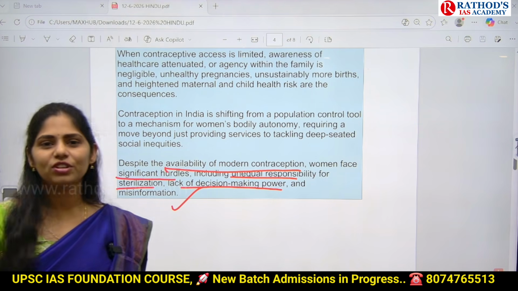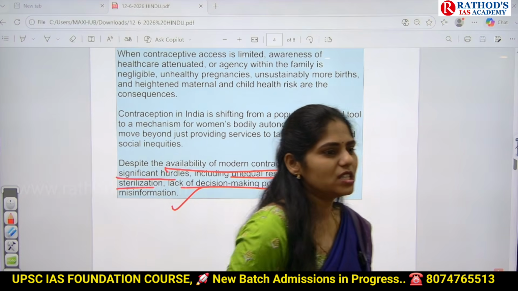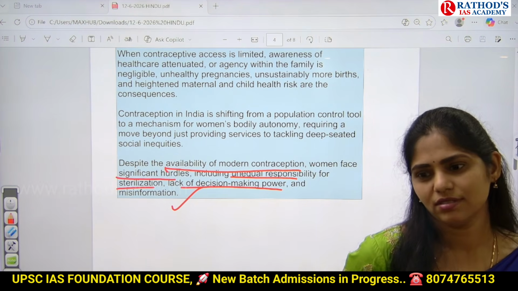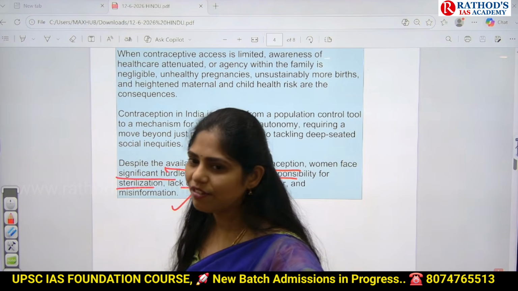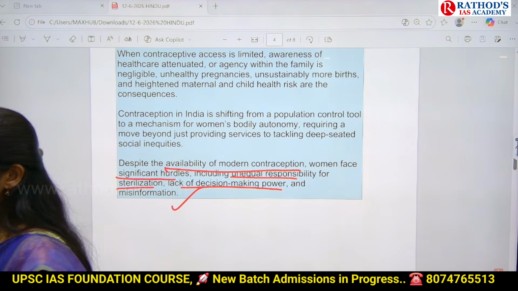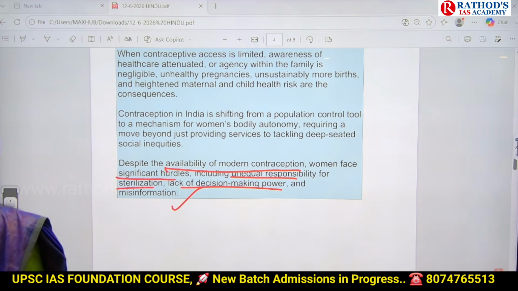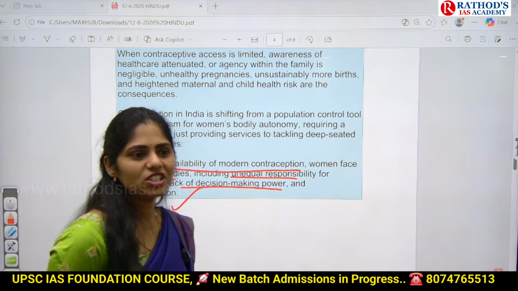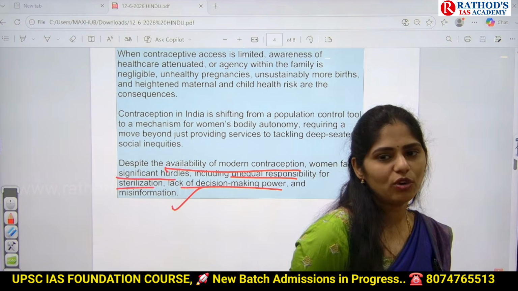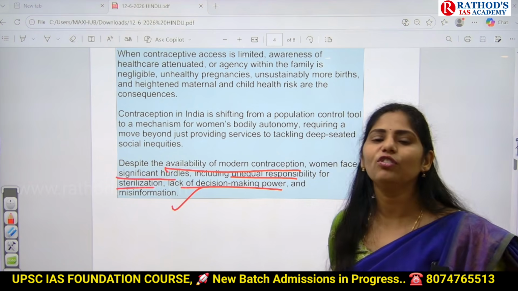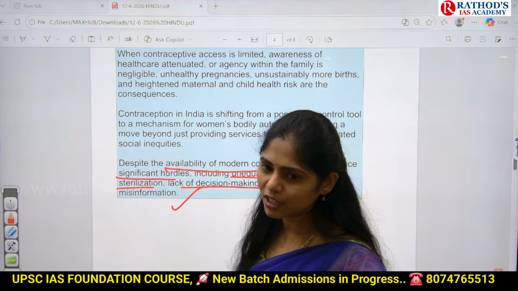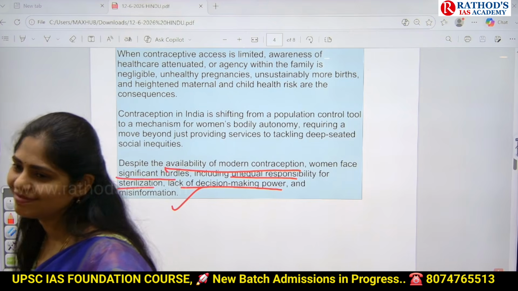And now your work starts here. If you are a district collector and you are posted in this kind of area where TFR is very high and women are not properly empowered and reproductive agency is not properly there at the ground level, and you want to increase awareness and ensure women empowerment, what kind of steps can you take?